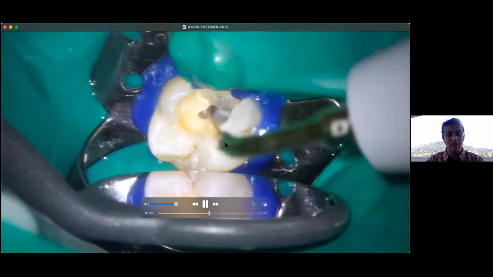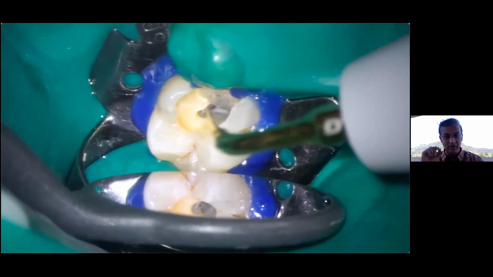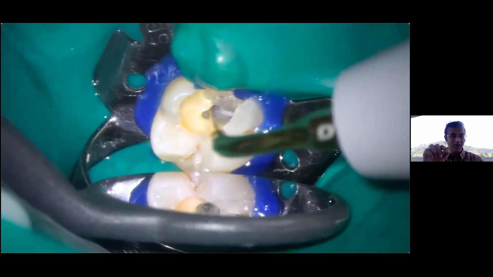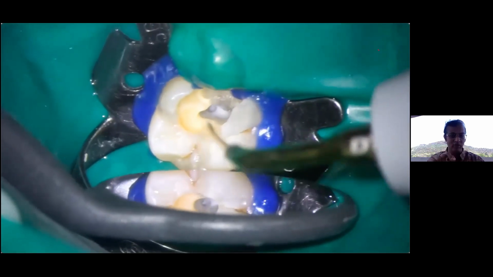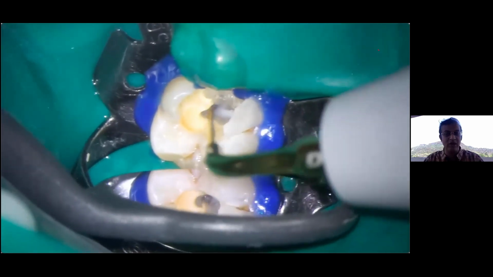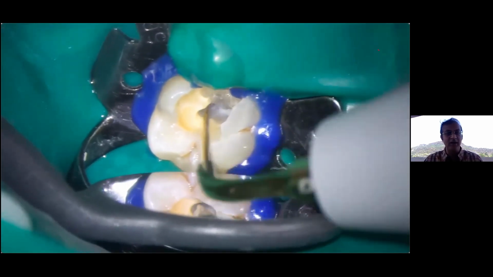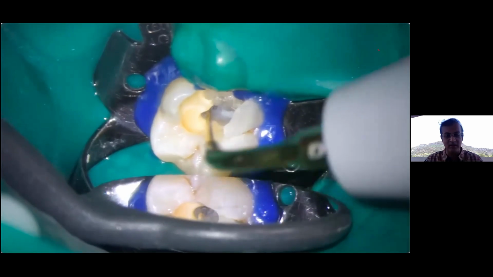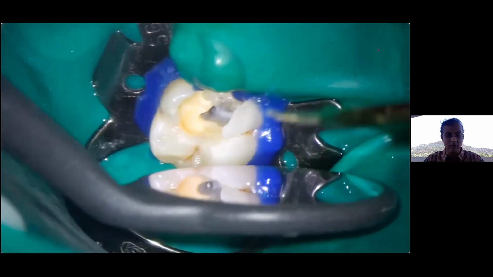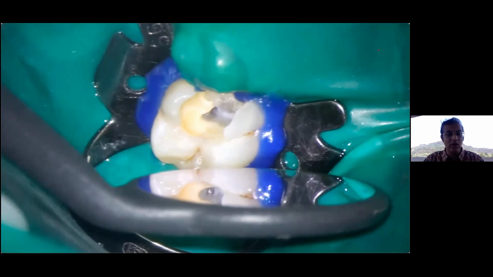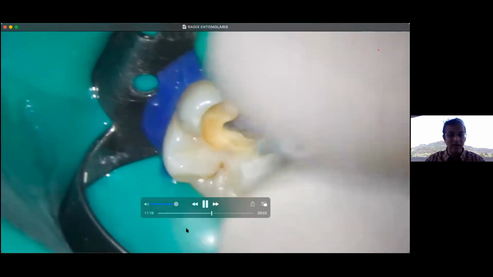Again, I'm using my ultrasonic tip and giving vibrations over here so that it comes out. Always remember, give some space for it to come out. So you go in and then you come, you go on the side, you keep moving. Otherwise, if we do not give space for it, it may go loose and just remain inside. There are many ways to remove a broken instrument. This is one of the ways I'm showing you. The instrument is still very much there in the canal.